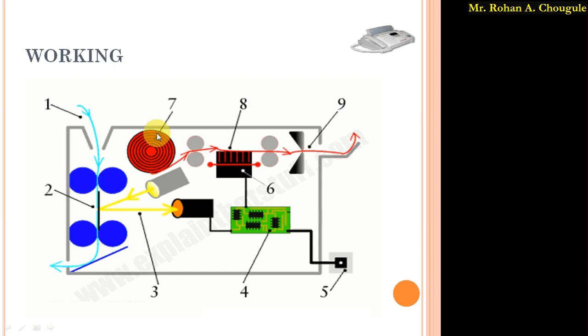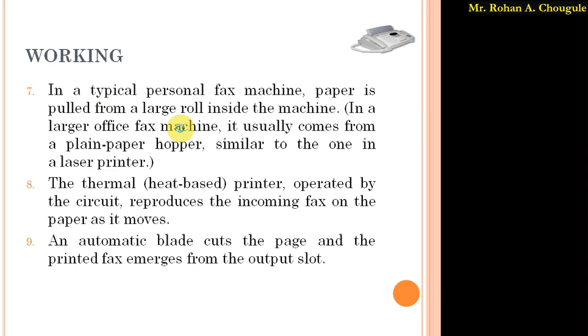So here inside the fax machine, one roller is there, and the paper is wound on that roller. As I said, in a typical personal fax machine, paper is pulled from a large roll inside the machine. In a larger office fax machine, it usually comes from a plain paper hopper, similar to the one in a laser printer. So in the case of a large office fax machine, a plain paper hopper is there, and we get the paper from this hopper.